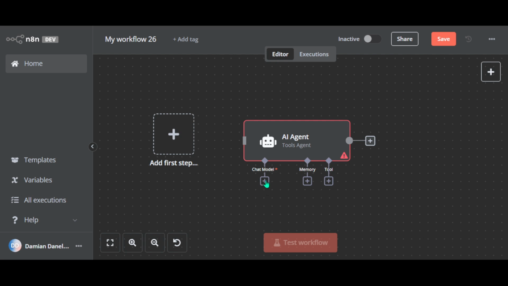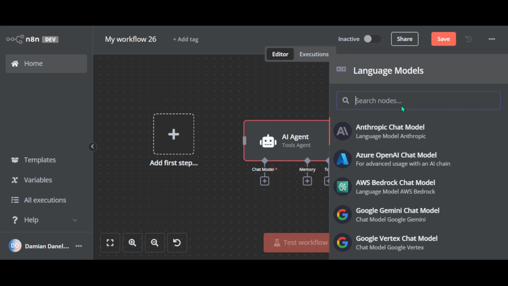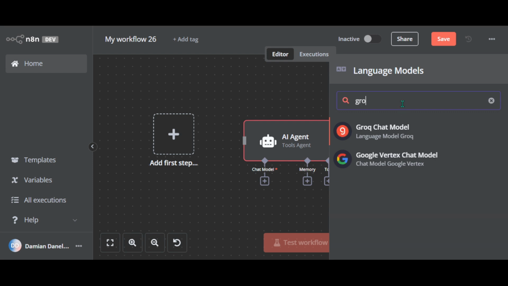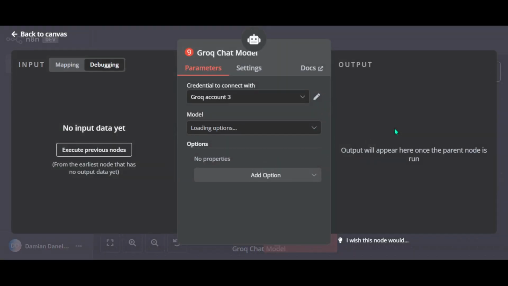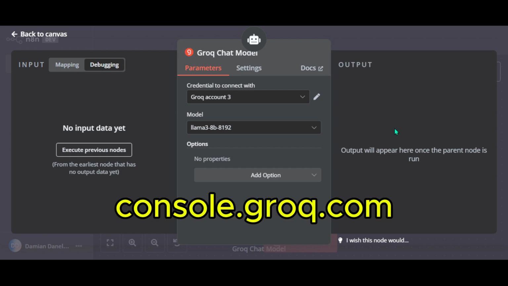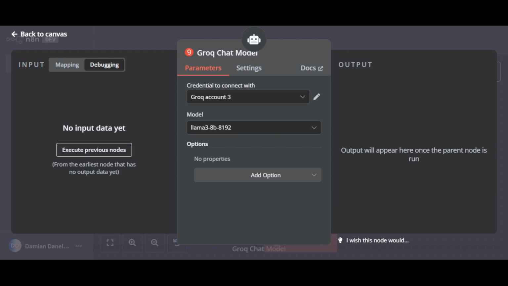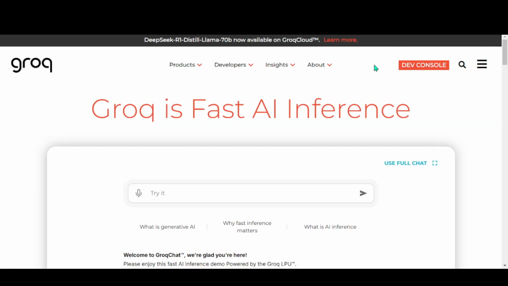So add chat model, search for Groq. Now to get started with Groq, go to console.groq.com and you will land on this page. So it's a super fast AI hosting platform, around 10 times faster than most services.